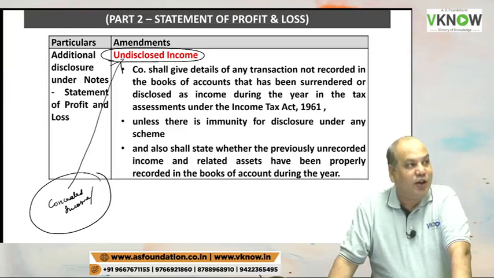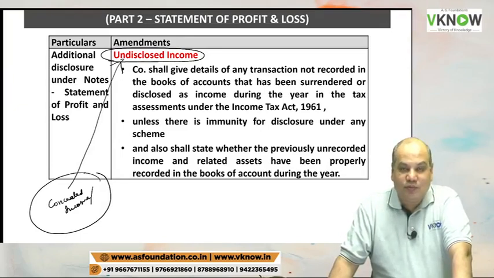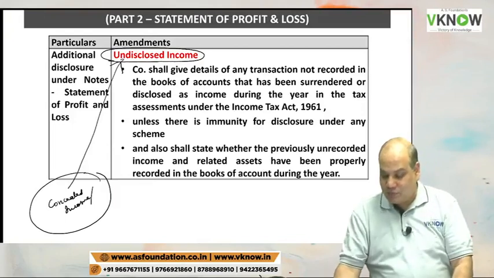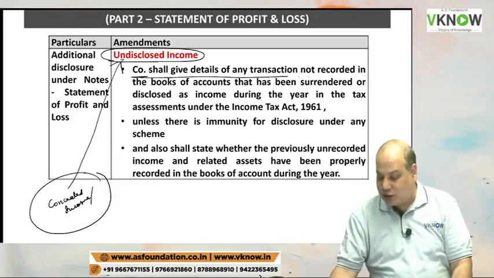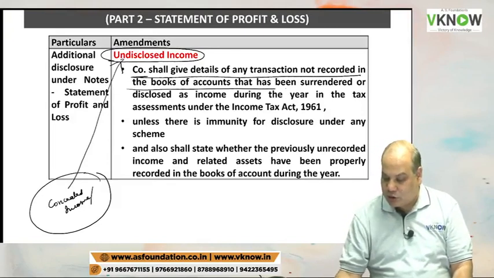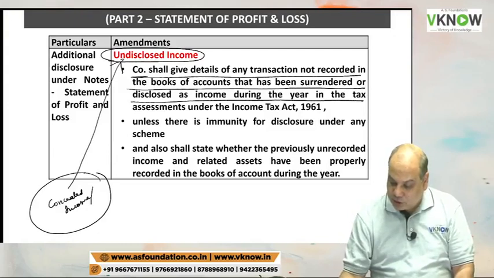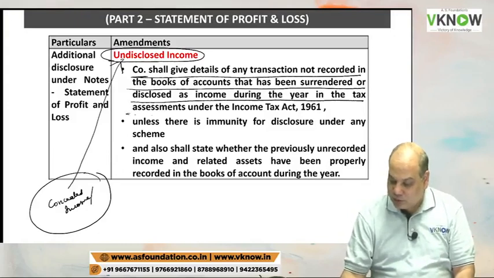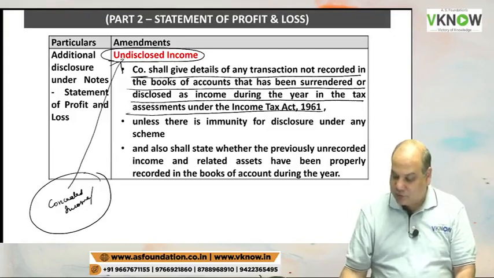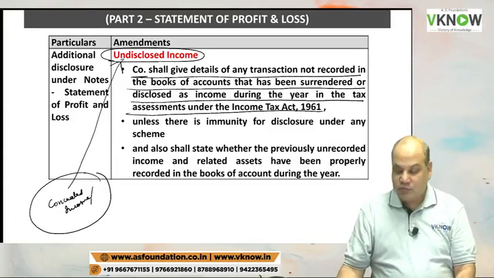And then the income tax officer will catch you and put interest on you, penalty on you, fine on you. So the company shall give details of any transaction not recorded in the books of account that has been surrendered or disclosed as income during the year in the income tax assessment under the Income Tax Act.